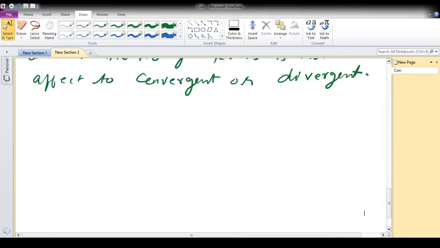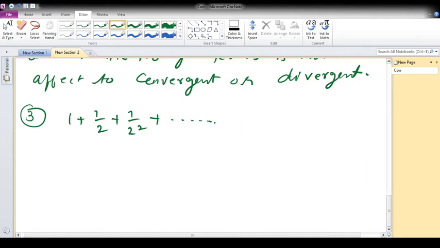Okay, so we can see some problems. 1 plus 1 by 2 plus 1 by 2 square plus etc. is an infinite series. Find the convergence.